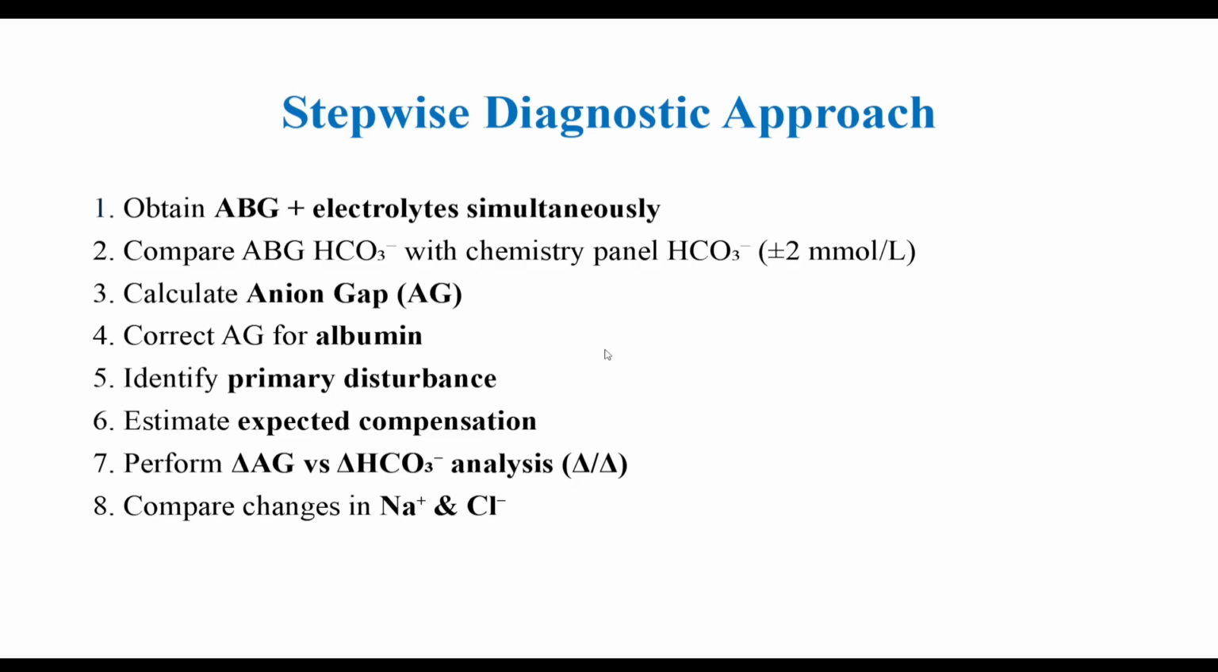Now see the stepwise diagnostic approach. First of all, obtain ABG plus electrolytes simultaneously. Compare ABG bicarbonate with chemistry panel bicarbonate. Calculate anion gap. Correct anion gap for albumin. Identify primary disturbance. Estimate expected compensation. Then perform delta anion gap versus delta bicarbonate analysis. And lastly, compare changes in sodium and chloride.